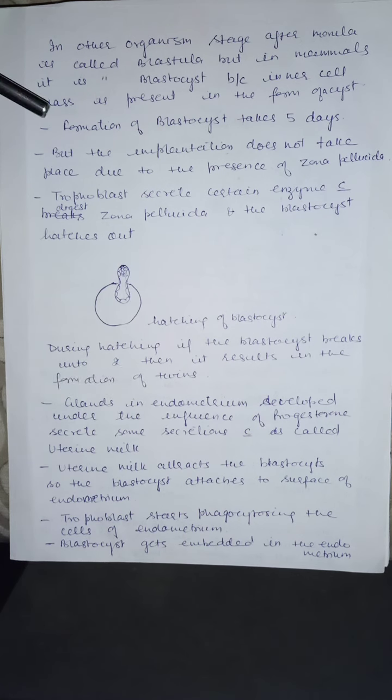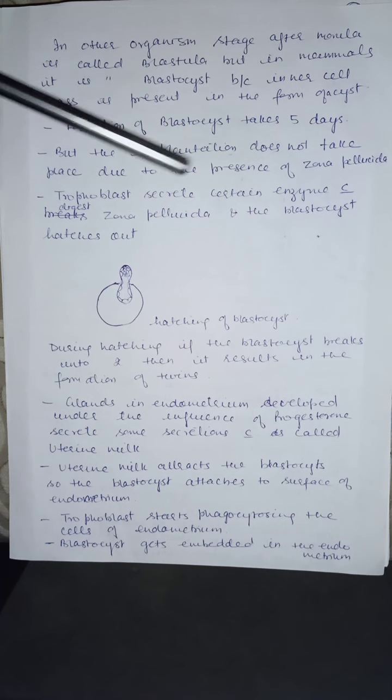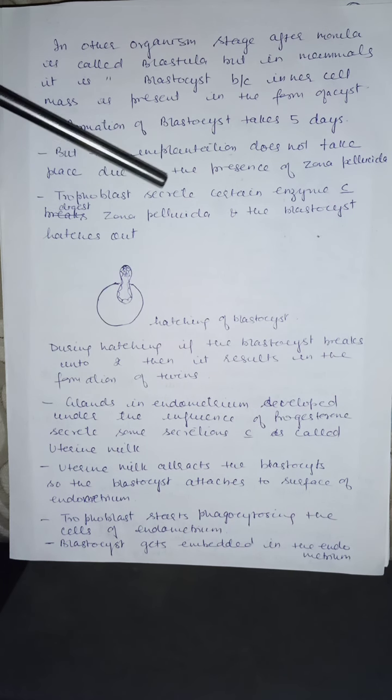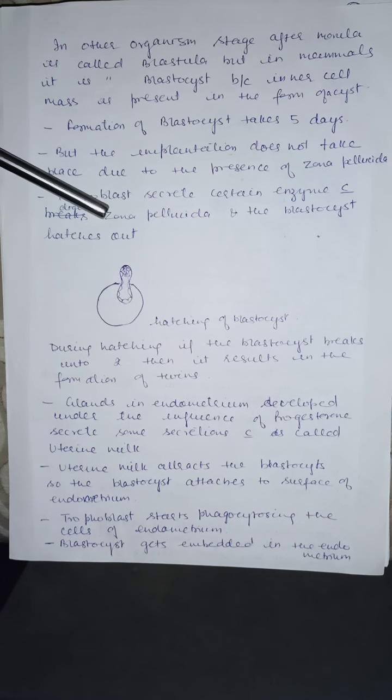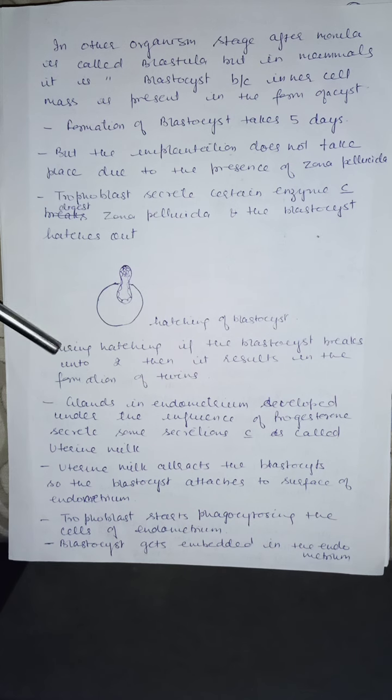And these twins will be identical twins because they are formed from the single zygote.